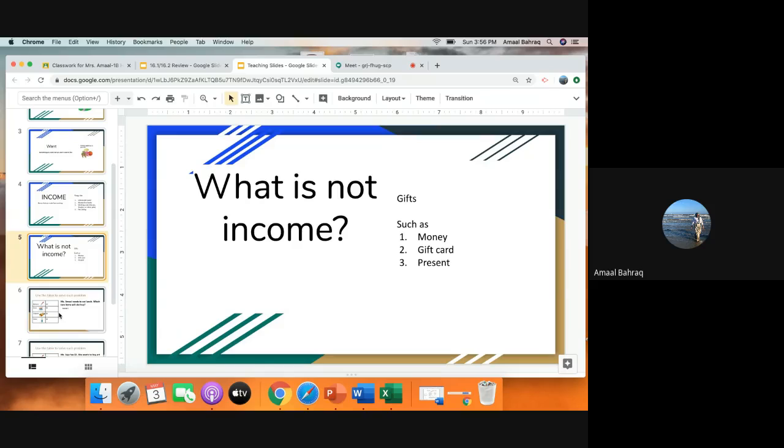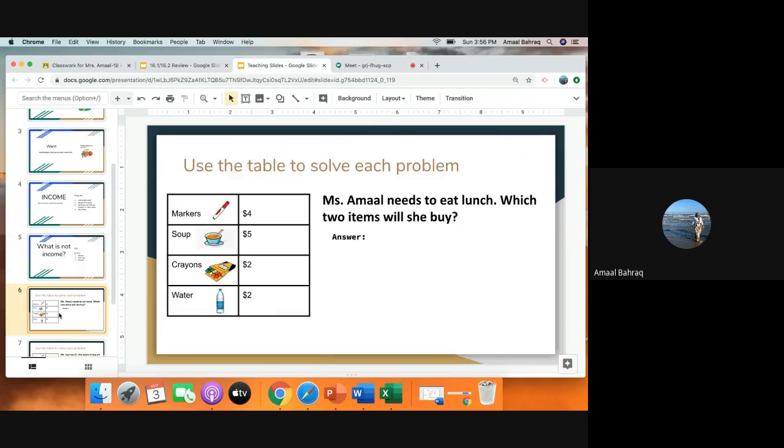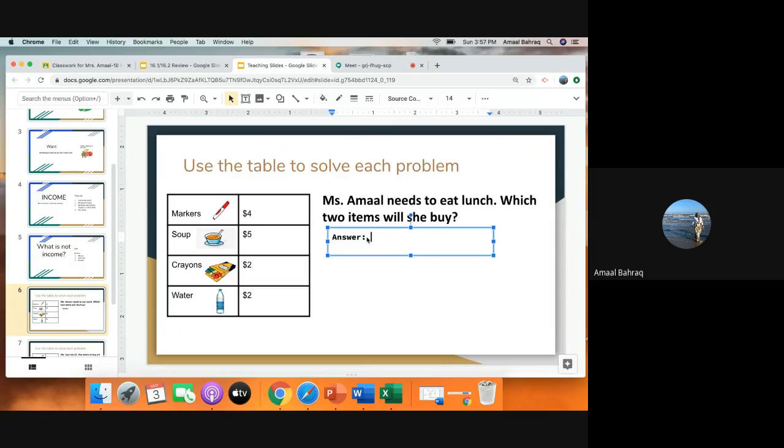So let's go over some examples of some questions that you might be seeing on your assignment today. Look at this one right here. It says, use the table to solve each problem. Miss Aman needs to buy lunch. Which two items will she buy? Well, let's take a look at the table here. If I'm going to buy lunch and I have markers, soup, crayons, and water, I know that I'm going to pick two items that I'm actually going to eat. So for my answer today, we can all say that I'm going to get soup, which is $5, and water, because those are two things that I can eat for lunch and drink for lunch.